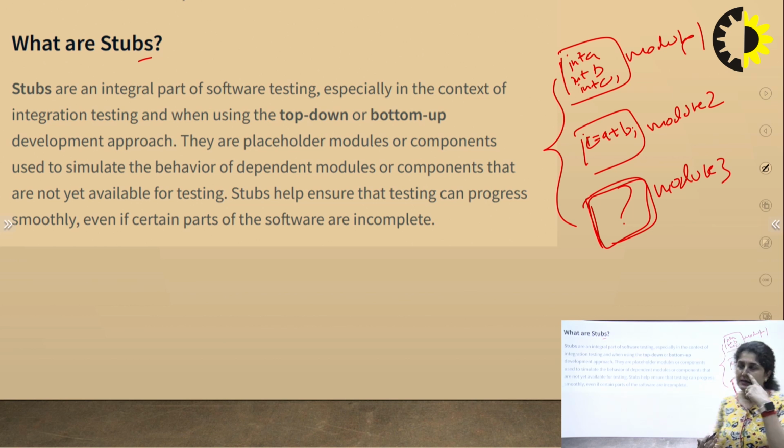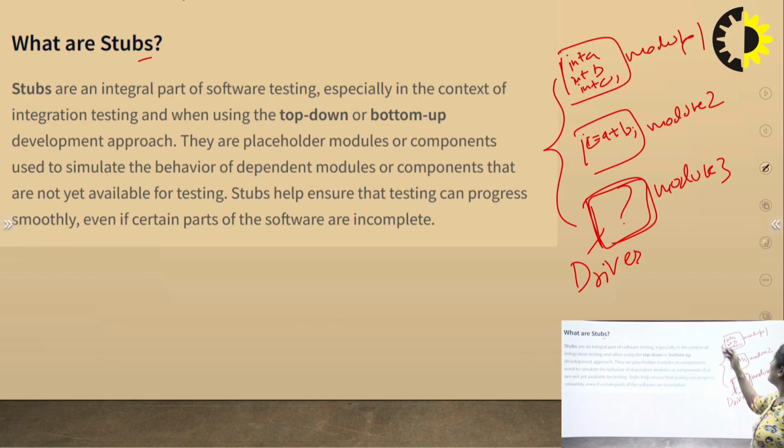So here we will be using the driver, because it is at the bottom. If we do the testing from bottom to top, this will be the driver. If we do the testing from top to bottom, then it is a stub.